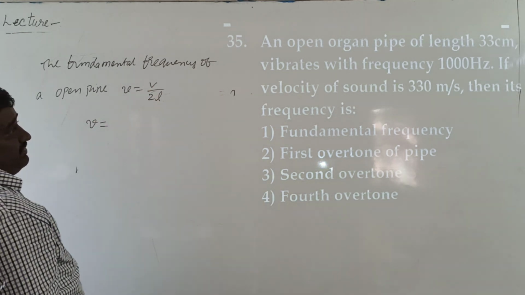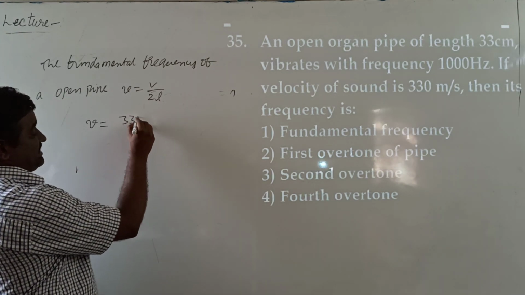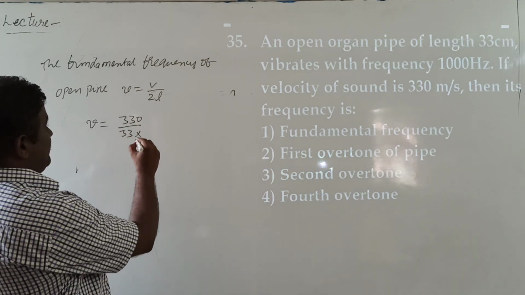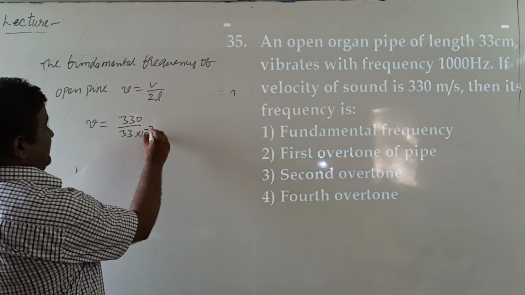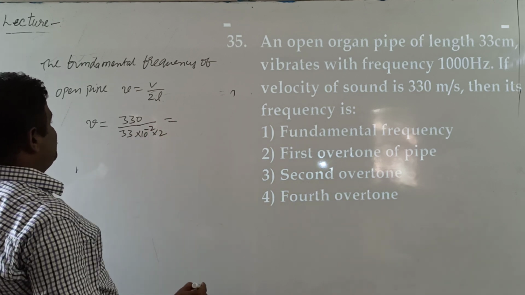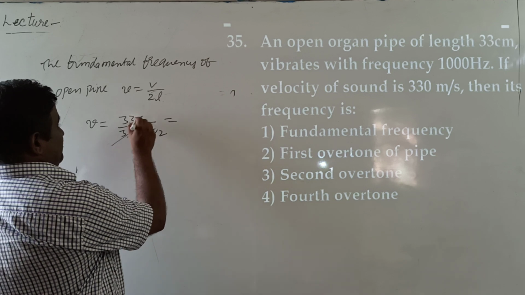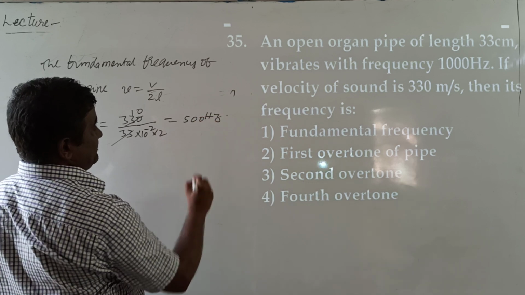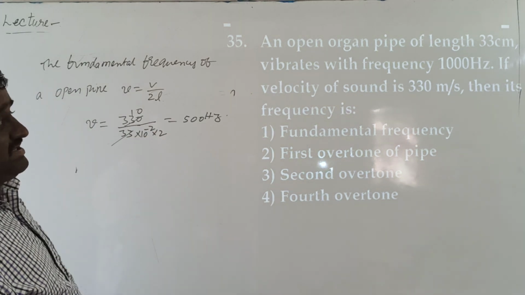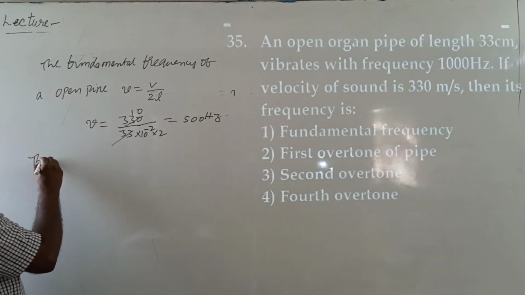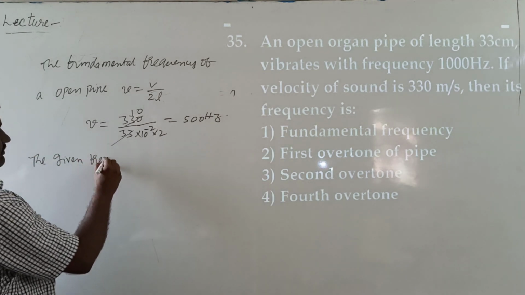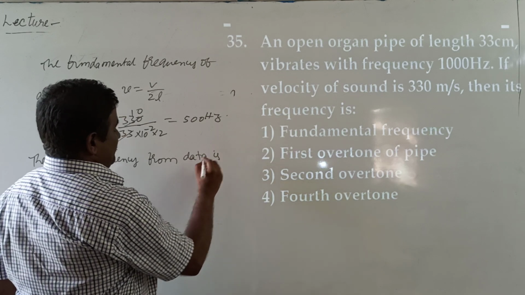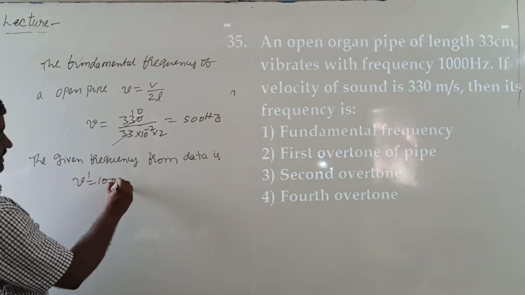Here n equal to velocity of sound is given by 330 meters per second, divided by length, which is given by 33 centimeters, means 33 into 10 power minus 2 into 2. So after calculation, the fundamental frequency we got is 500 Hz. But the given frequency in the data is n prime equal to 1000 Hz.